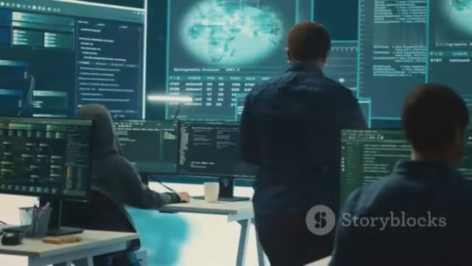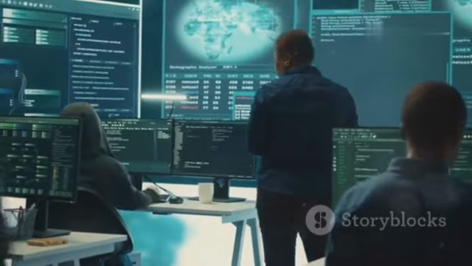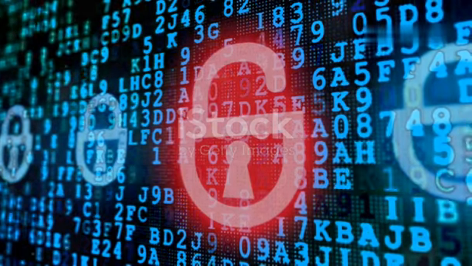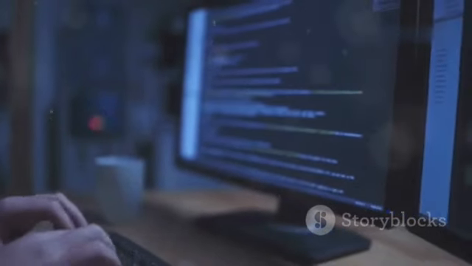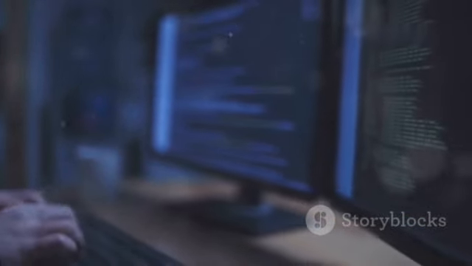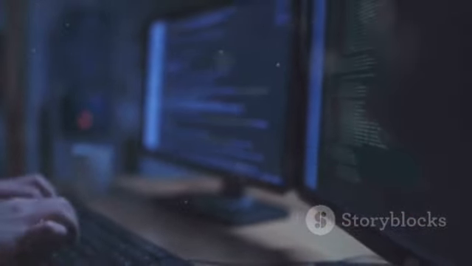Let's dive into the world of web applications, where data flows like rivers of information. But what happens when those rivers are dammed or diverted? That's where SQL injection, or SQLI, comes into play, a technique that exploits vulnerabilities in web applications to manipulate databases.